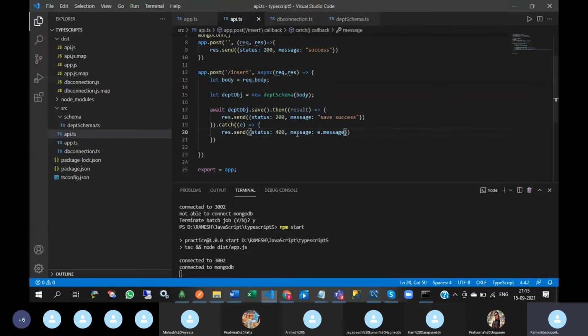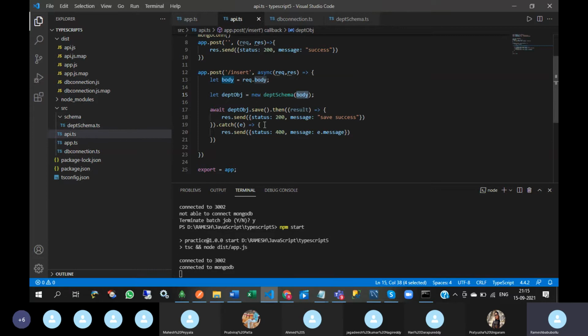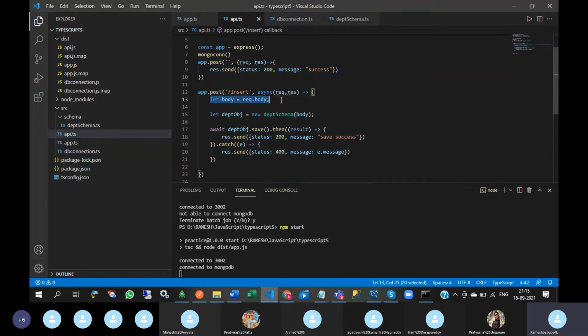So for document creation in MongoDB, what I have written is just an insert query. Whatever I am getting as parameters, that entire object I am going to insert into MongoDB. That entire object should match the schema. Here department number and department name are there. These key names only I need to give in Postman.